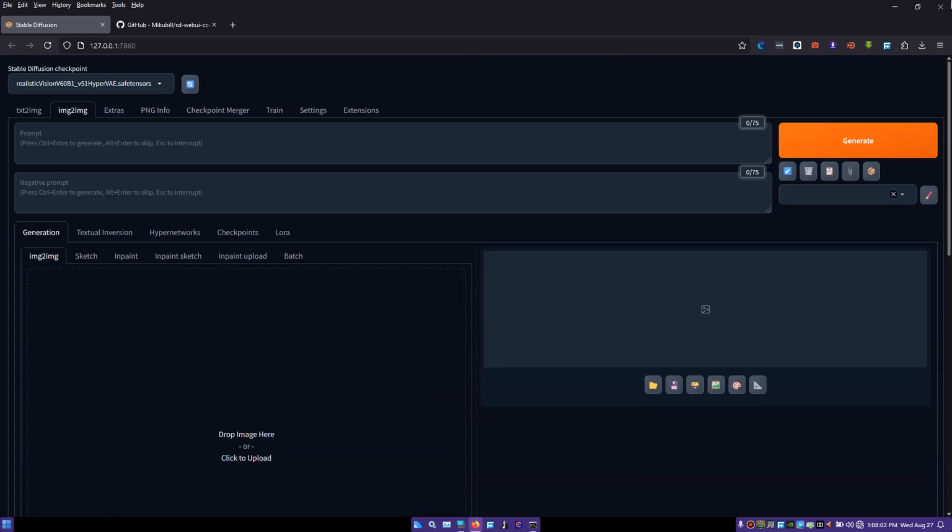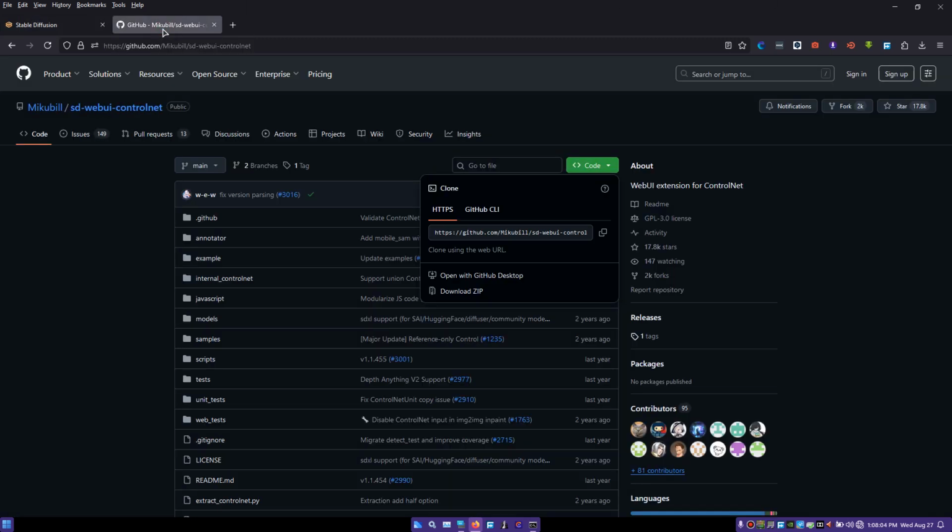So remember now, if you want all the face swapping stuff to work, you need Mikubill SD WebUI ControlNet. And I will put the site link and the download link in the description.